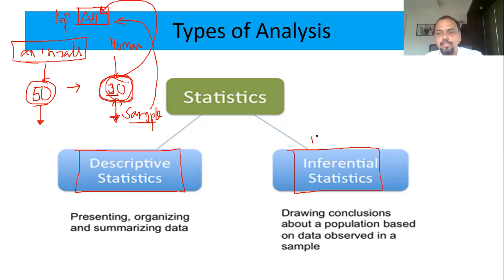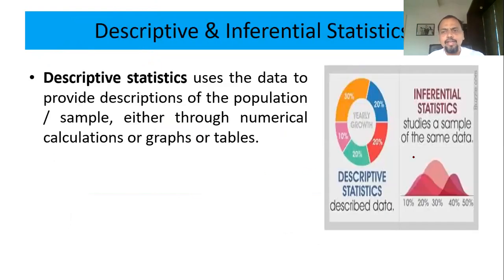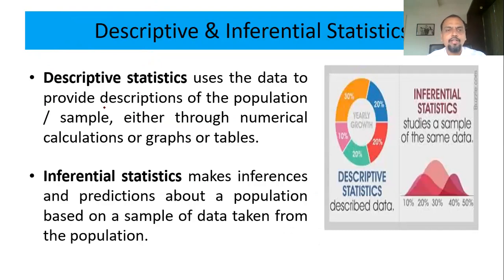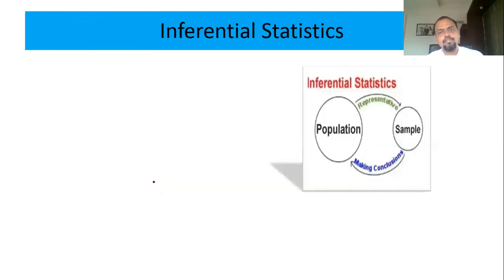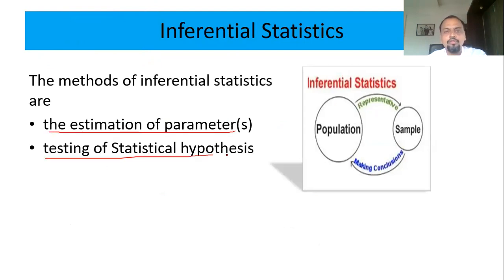In that case, we need inferential statistics. Infer for the population based on the sample experiment, based on the sample data analysis: that is called inferential statistics. I have discussed that diagrams and graphs are called descriptive, and making the inference about the population from the sample is called inferential statistics. In inferential statistics, there are two: estimation of parameters, and the second is testing of hypothesis.